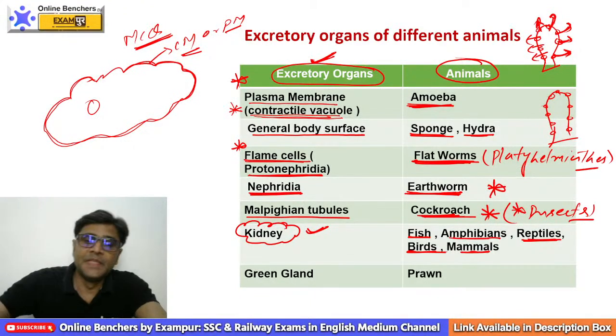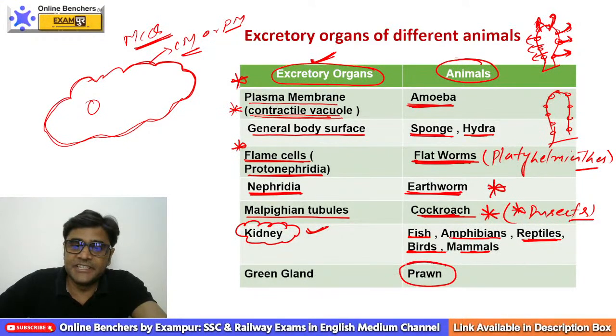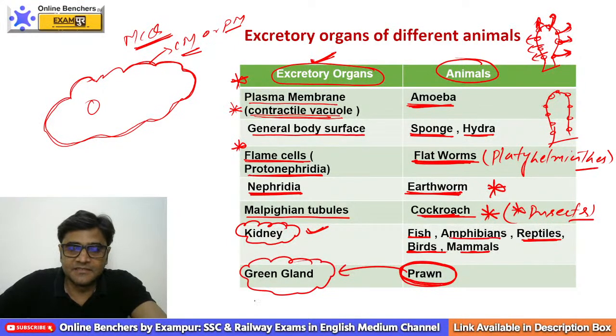Clear? Now, next is prawn. In Hindi, this is called jhinga. Prawn is not a fish. In prawn, excretion takes place by green gland. Green gland.